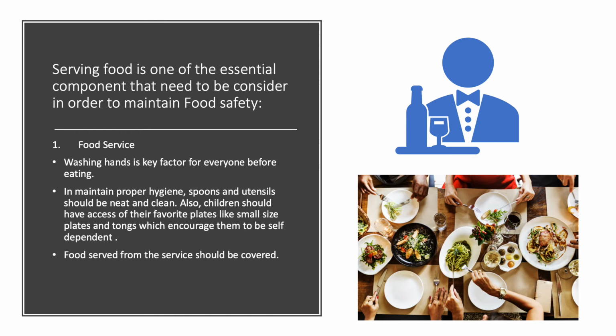This slide explains that serving food is one of the essential components that need to be considered in order to maintain food safety. In food service, washing hands is a key factor for everyone before eating. To maintain proper hygiene, spoons and utensils should be neat and clean. Also, children should have plates of their size, so they like them more. Small size plates and tongs encourage them to be self-dependent. And food served from the service should be covered.